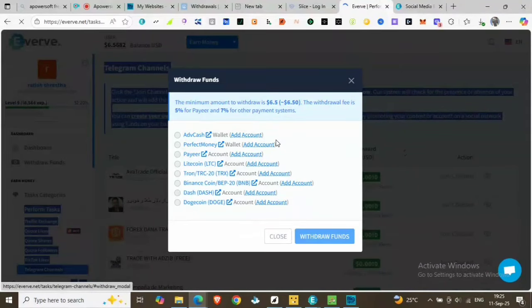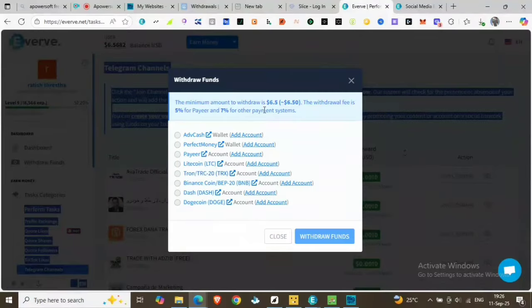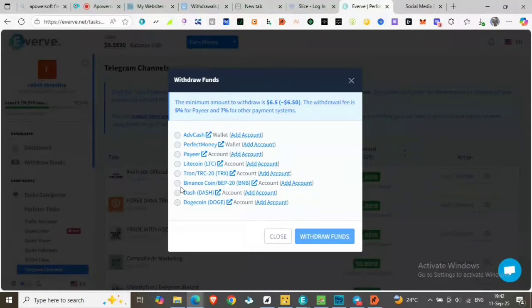So let's set the withdrawal accounts for the payment. As you can see, there are different options: ATV Cash, Perfect Money, Payeer, Litecoin, Tron, TRC, Binance Coin, Dash and Dogecoin. And as I told earlier, the minimum payment amount is 6.5. So let's add the addresses for Binance Coin.